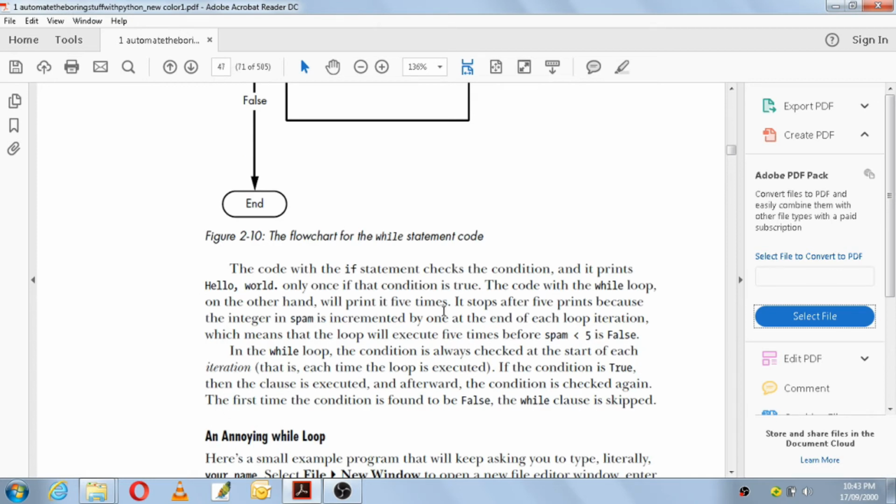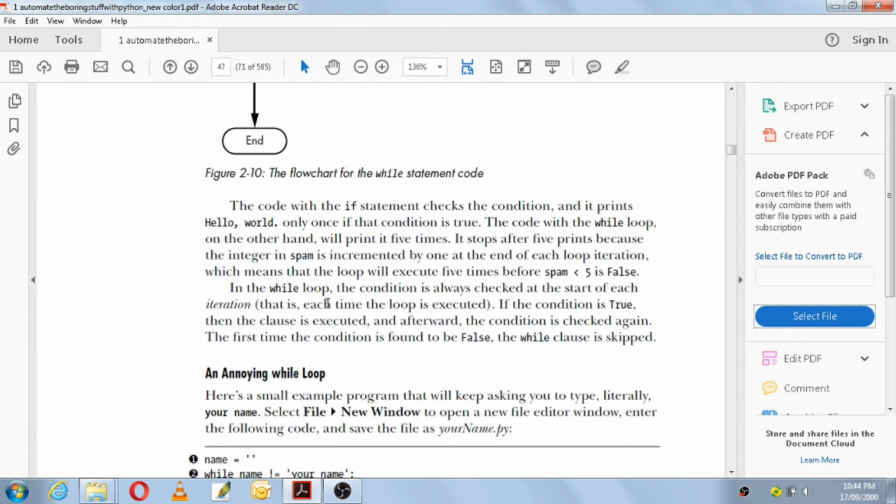So this they have explained here. The code with the if statement checks the condition and it prints hello world only once if that condition is true. The code with the while loop on the other hand will print it 5 times. Okay, it stops after 5 prints because the integer spam is incremented by 1 at the end of each loop iteration, which means that the loop will execute 5 times before spam is less than 5 is false.